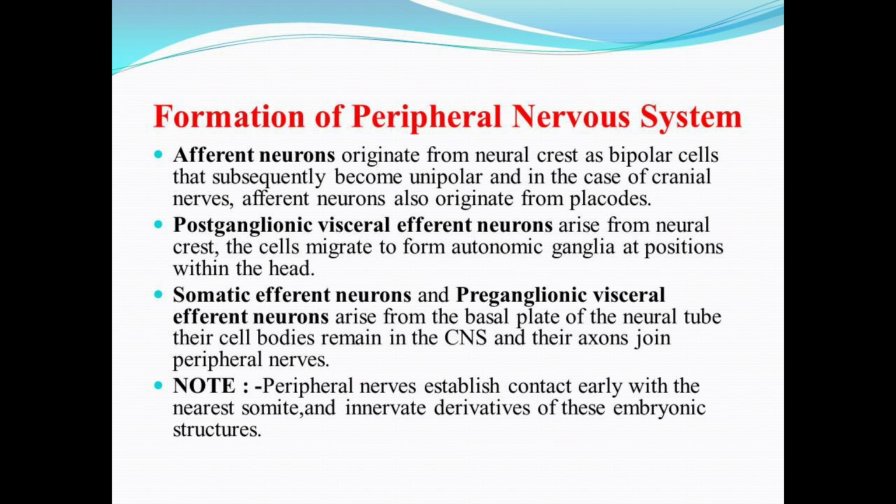Another is the somatic efferent neuron and the preganglionic visceral efferent neuron that arise from the basal part of the neural tube, and their axons join the peripheral nerves.